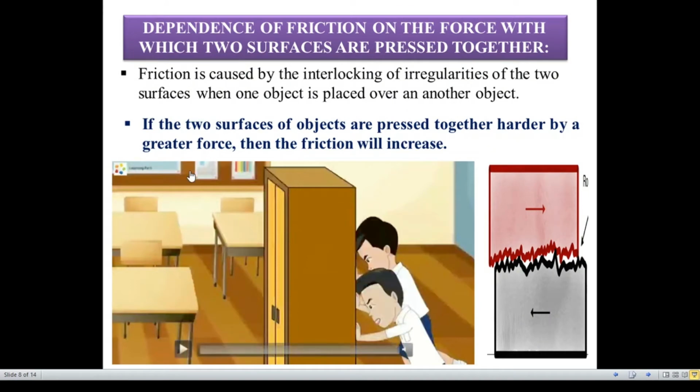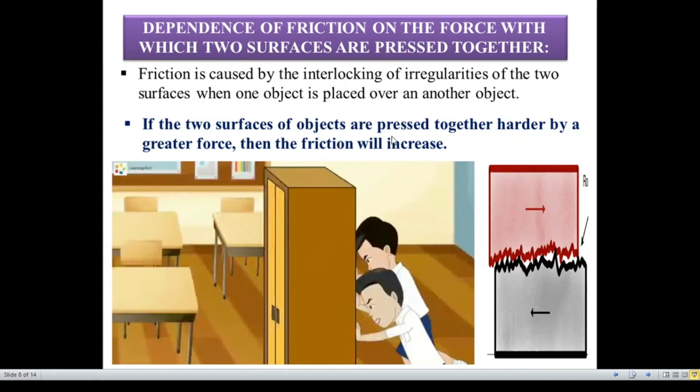Here we are going to see this. The friction is caused by the interlocking of irregularities of the two surfaces when one object is placed over the other object. You look at this diagram, there are two surfaces, and you look at the irregularities on the surface. These two irregularities at the surfaces get interlocked. As a result, the frictional force between the two surfaces will be very high.